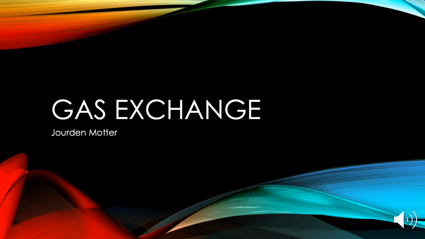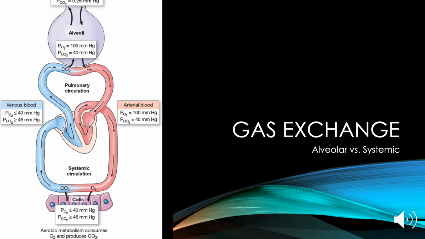Today we will talk about gas exchange. There are two main types of gas exchange that take place in the body. The first one is alveolar exchange, and the second is systemic exchange.